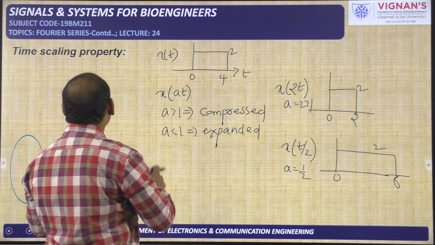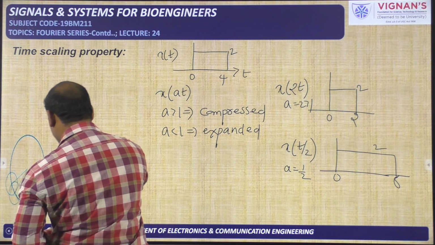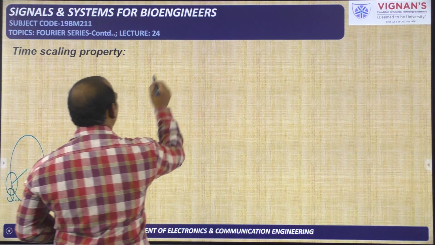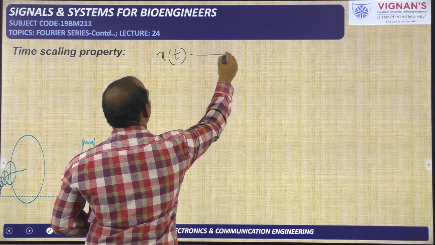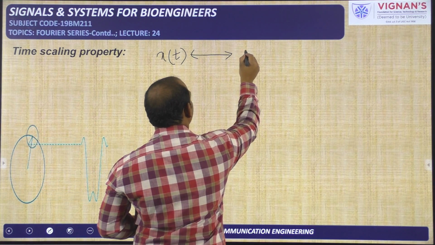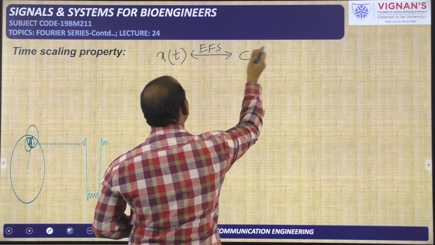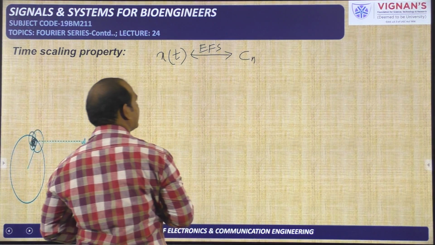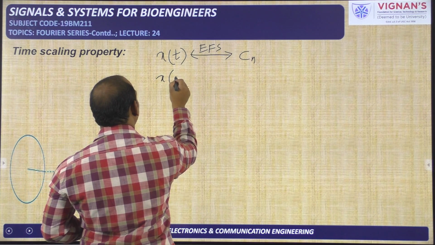Now we need to analyze the time scaling property with respect to the Fourier series. You need to see it like this. x of t is a periodic signal which has the Fourier series coefficient Cn. Here we have applied the exponential Fourier series, so its coefficient is represented with Cn. What about the Fourier series coefficient of x of at?